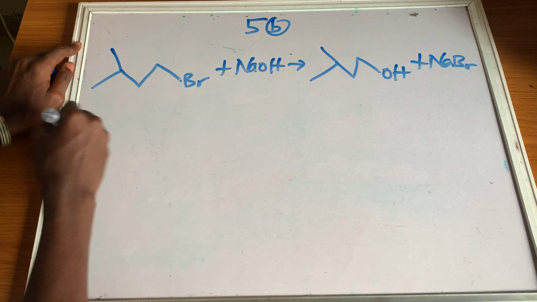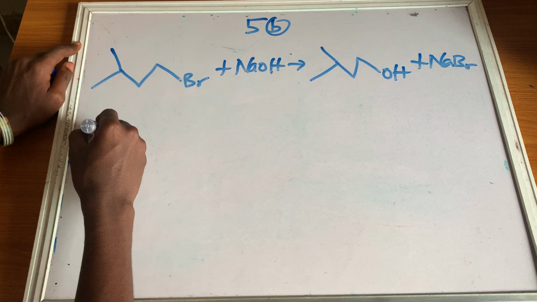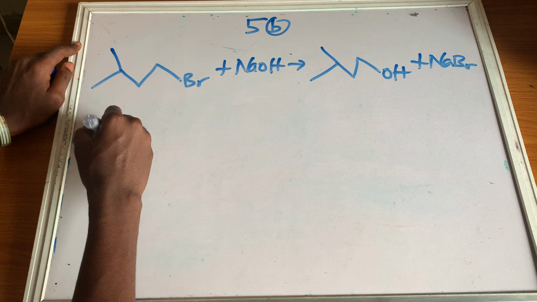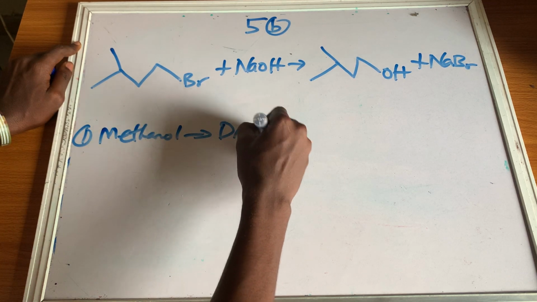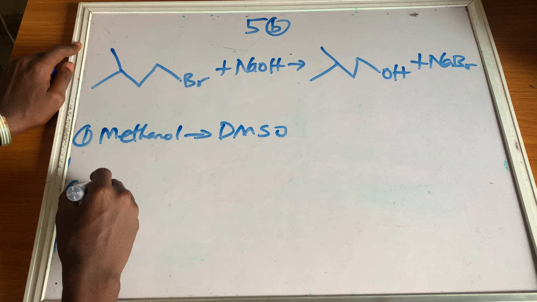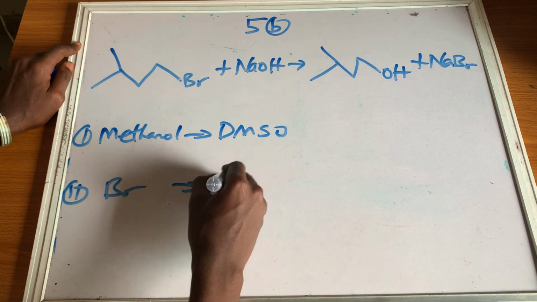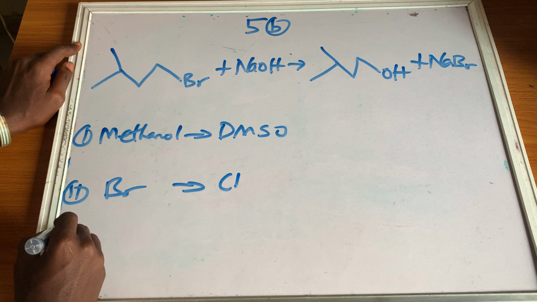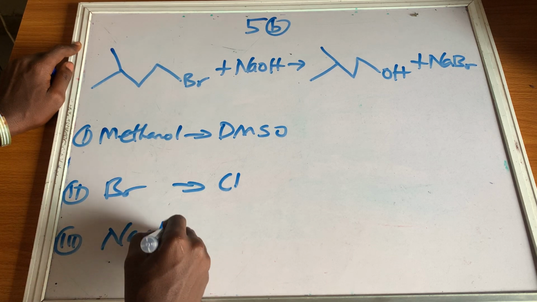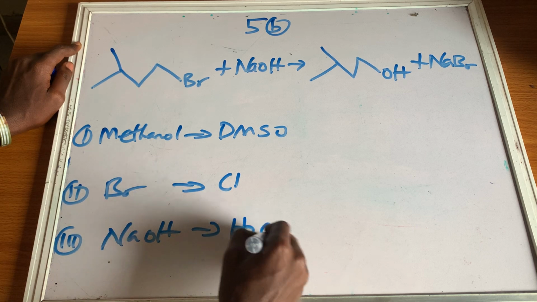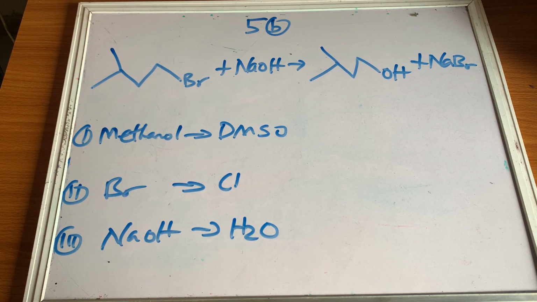So what will happen when we change methanol to DMSO, when we change the leaving group from bromine to chlorine, and when we change the nucleophile from NaOH to H2O? How will it affect the rate of the reaction?